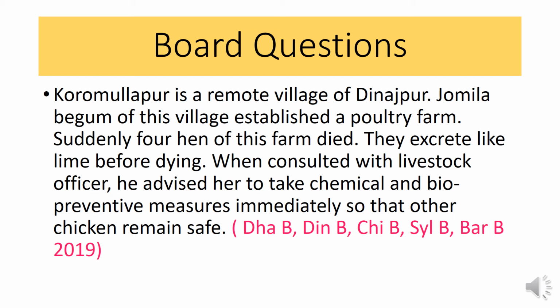Then the stem is bird flu based stem, and here you already understand that this is the symptom of Ranikhet or Newcastle disease. If the symptoms are bird flu, then in the number of question C you should write the symptoms of bird flu disease, and in case of number D you should write the preventive measures of bird flu disease.